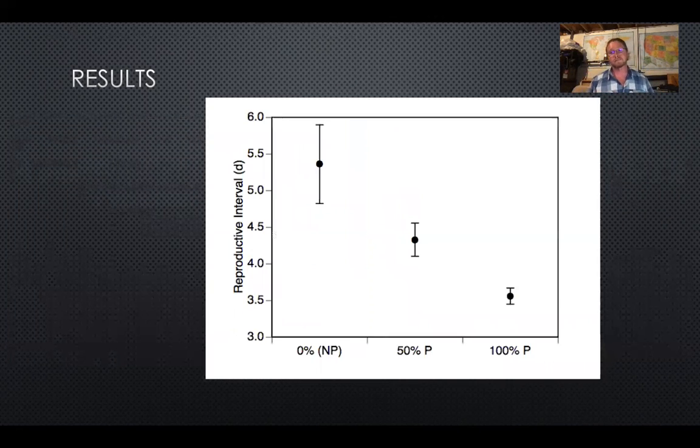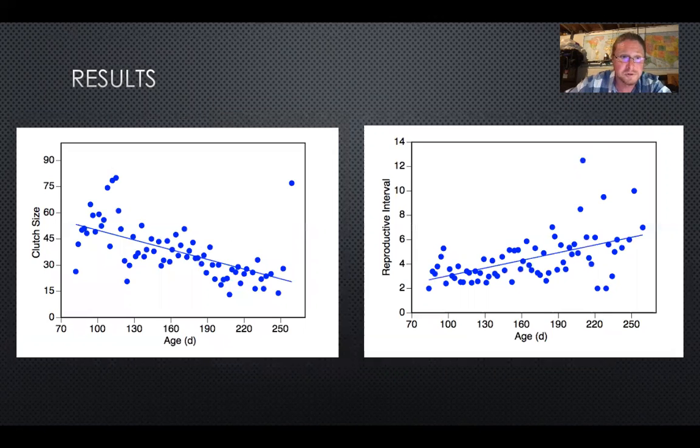How's that happen? It's the reproductive interval. It's that time between successive reproductive events, and it's decreasing with each level of predation risk. So you can see in this graph, the reproductive interval goes down with predation risk. In addition, we can track how clutch size and reproductive interval change over age, just to illustrate that reproductive function is senescing.